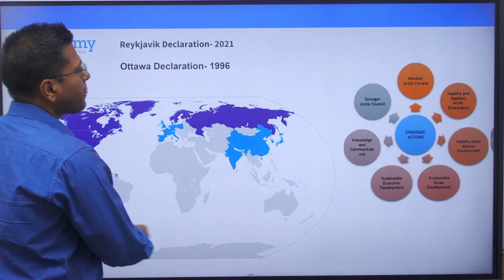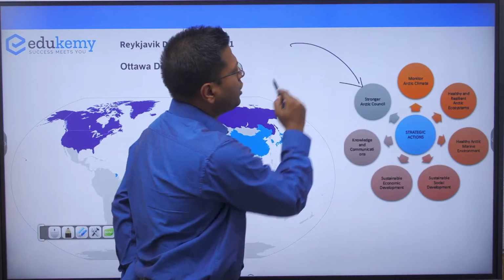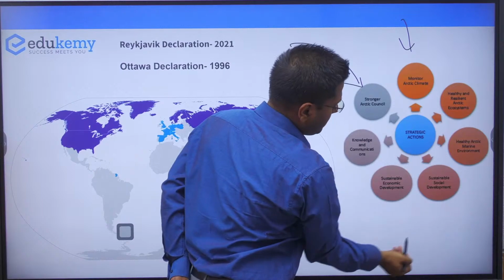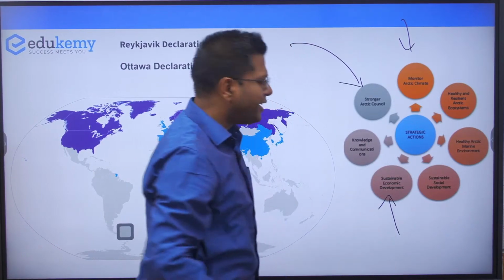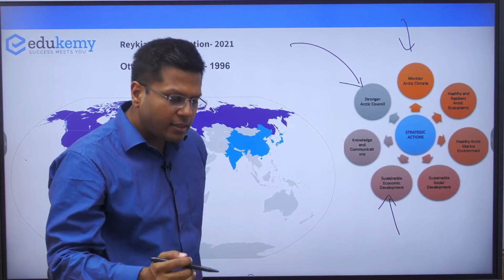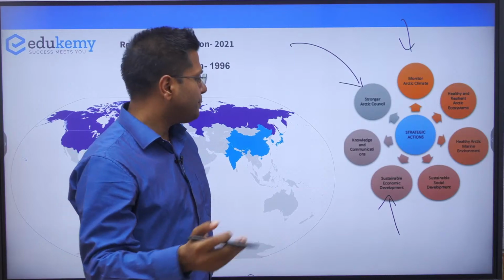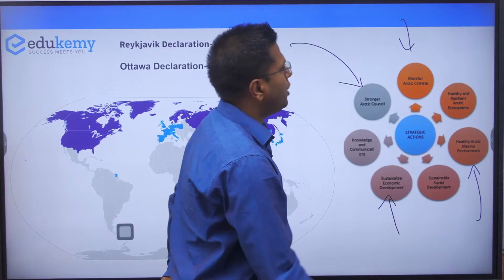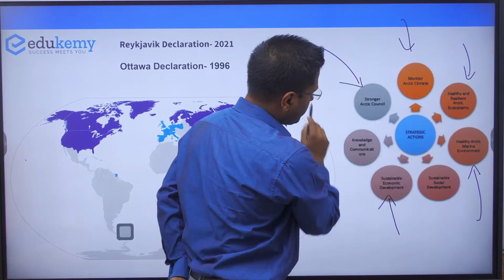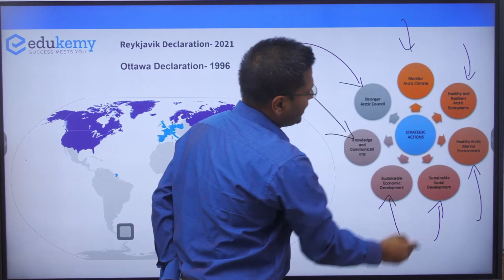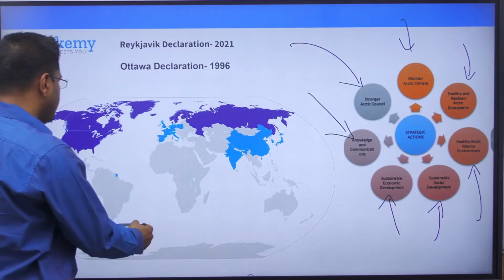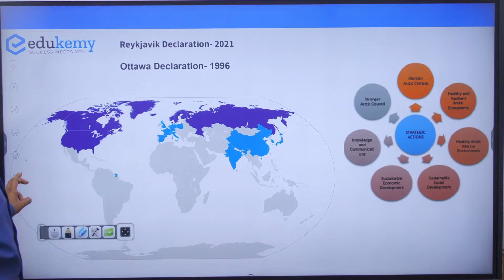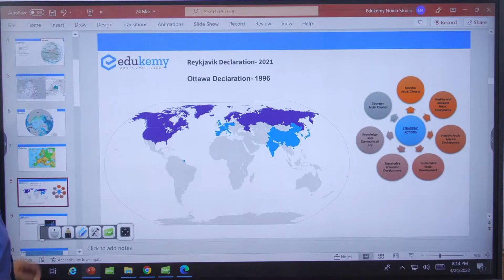For example, build a stronger Arctic Council, monitor the climate, make sustainable economic development, have the local people participate and progress here. Along with that, a healthy Arctic marine environment, ecosystems, knowledge and communication, sustainable development. This was the strategy for Arctic countries under the Reykjavik Declaration last year, right?